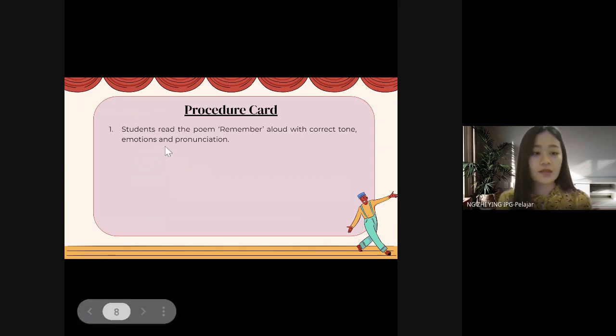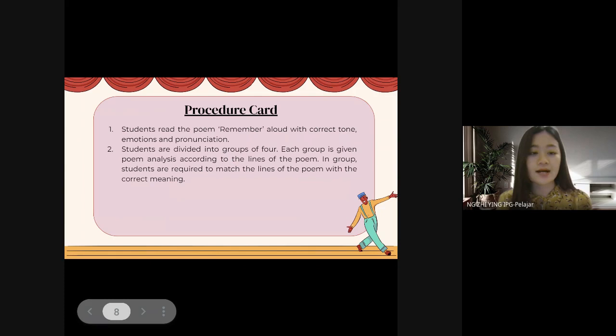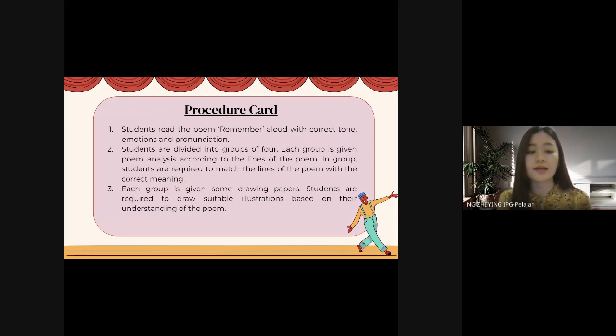Firstly, students read the poem Remember aloud with correct tone, emotions, and pronunciation. Secondly, students are divided into groups of four. Each group is given a poem analysis worksheet according to the lines of the poem. In group, students are required to match the lines of the poem with the correct meaning. Thirdly, each group is given some drawing papers. Students are required to draw suitable illustrations based on their understanding of the poem. Lastly, in group, students recite the poem based on their drawings.